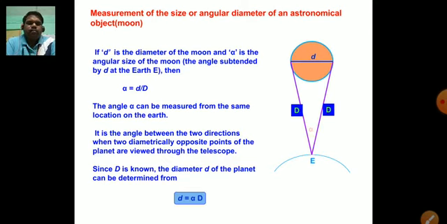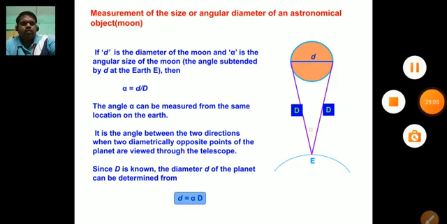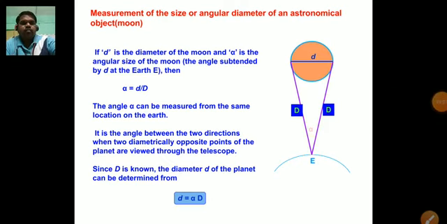What we have to do, see: if small d is the diameter of the moon and alpha is the angular size of the moon, the angle subtended by d at the earth, then for measuring the diameter of an astronomical object, we have to use, children, a telescope.